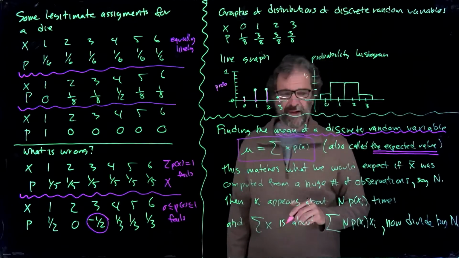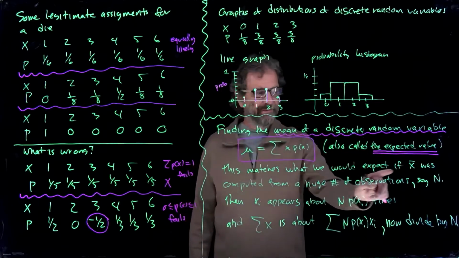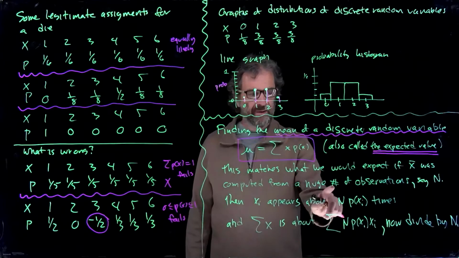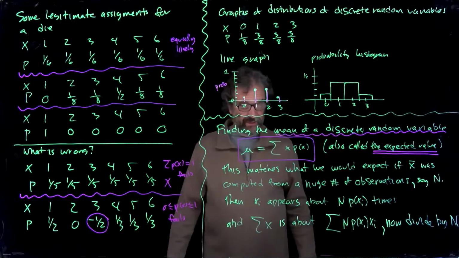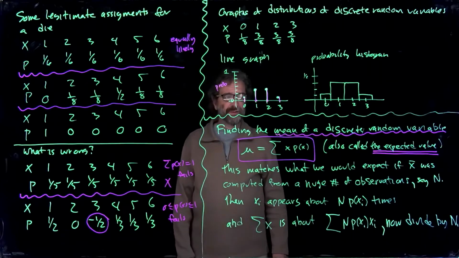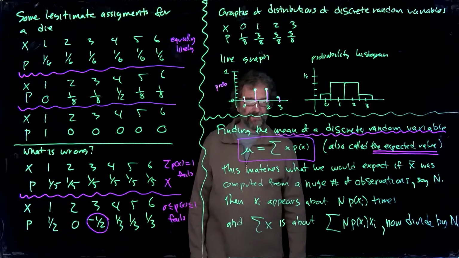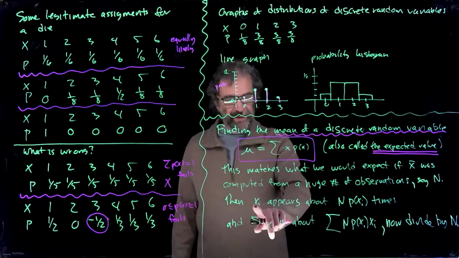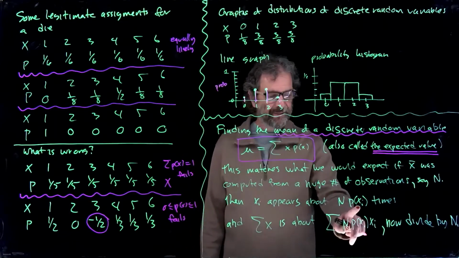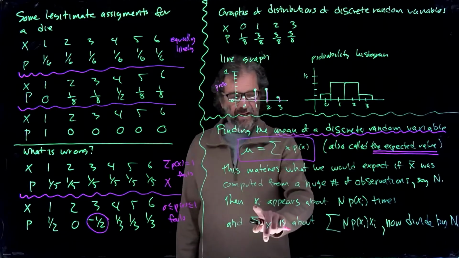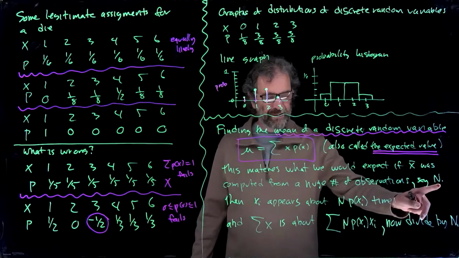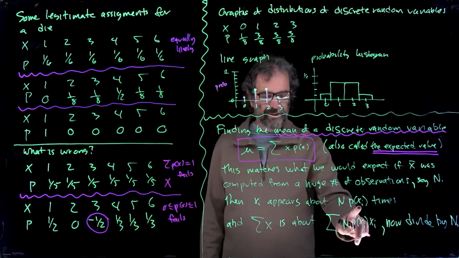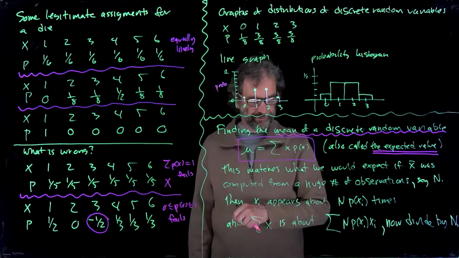It's called the expected value because this matches what we would expect if x bar was computed from a huge number of observations, say n observations, a big number. And then we imagine what would happen if we computed the mean. Each value would appear about n times its probability number of times. So if x had probability 1/3, and you did a million observations of the experiment, about 1,000,000 times 1/3 times you should see that particular value.